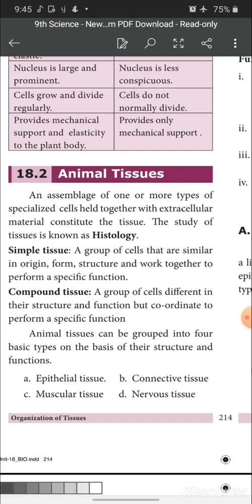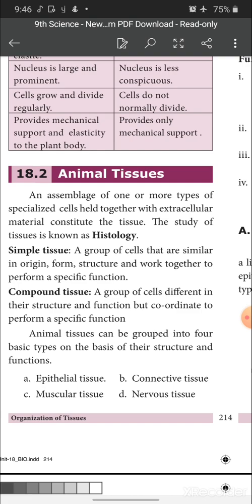Here also tissues are divided into two types. One is simple tissue, another one is complex tissue or compound tissue. In simple tissue, a group of cells that are similar in origin, form and structure work together to perform a specific function. As in plant tissue, in simple tissue all these cells are similar in origin, form and structure, and they work together to perform a specific function. This is called simple tissue.